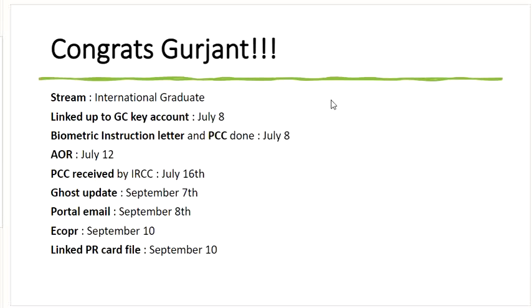Another case is for Gurjant. He's applied under international graduate. He's linked up his application to his GCKey account on July 8th. Biometric instruction letter and PCC were done on July 8th. So when he linked up his application, he must have seen the ADR for BIL and PCC, and that's how he got it done. He received the AOR on July 12th.